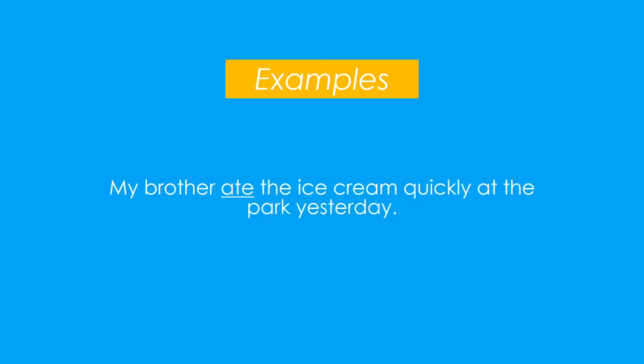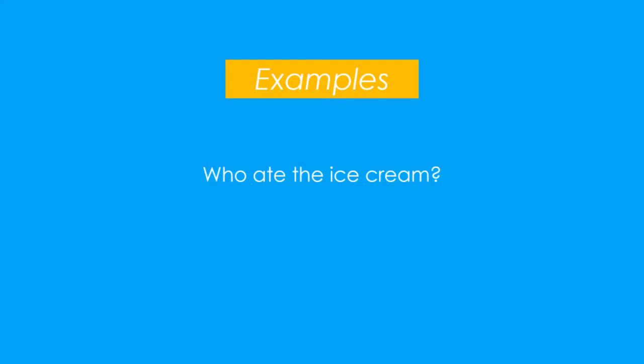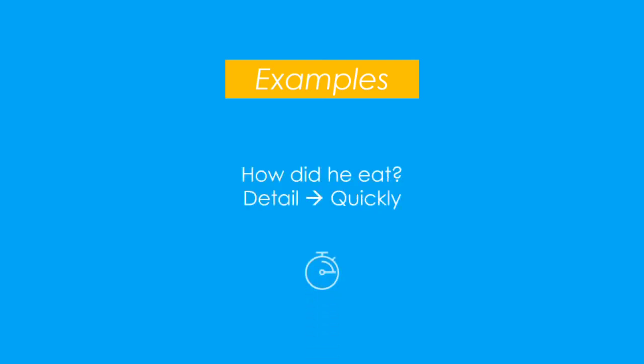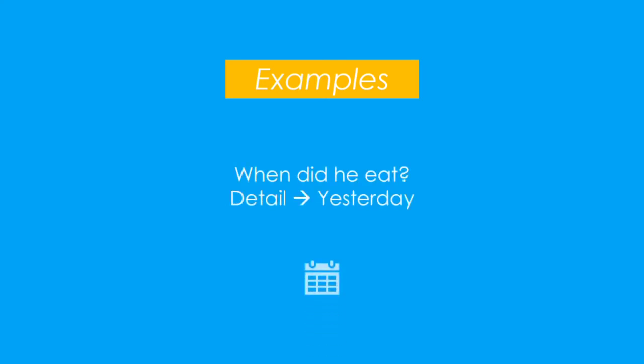In the third example, my brother ate an ice cream quickly at the park yesterday. So, who ate the ice cream? The answer is my brother, who is the doer. What did he eat? The answer is an ice cream, which is the detail. How did he eat? The answer is quickly, which is also a detail. Where did he eat? At the park, another detail. And when did he eat? Yesterday is also a detail. So in this sentence, my brother is the doer and rest of the words are the details.